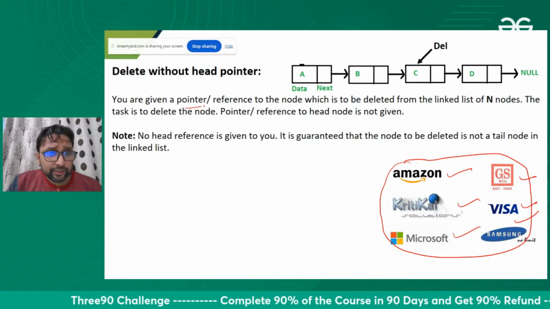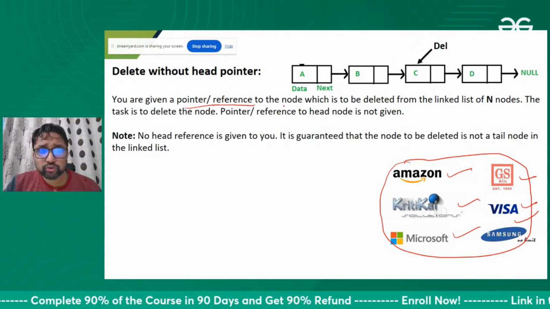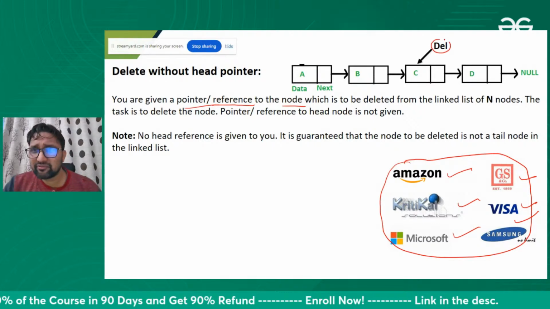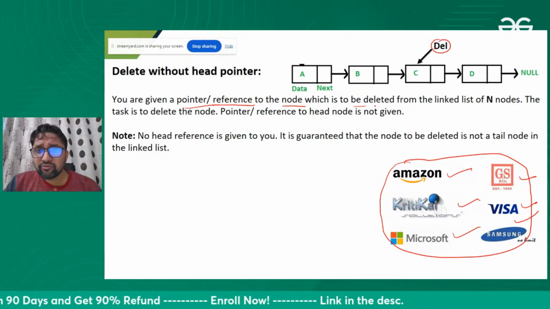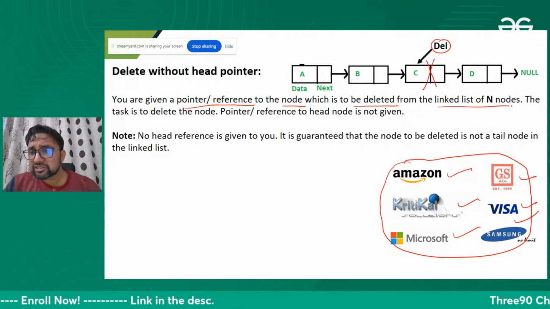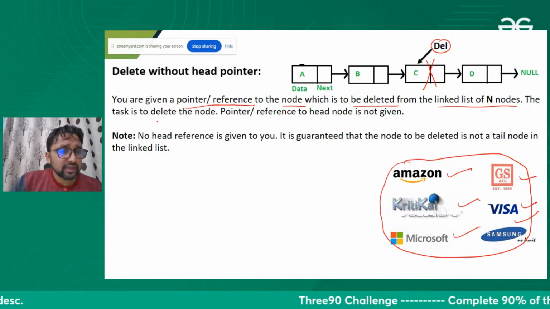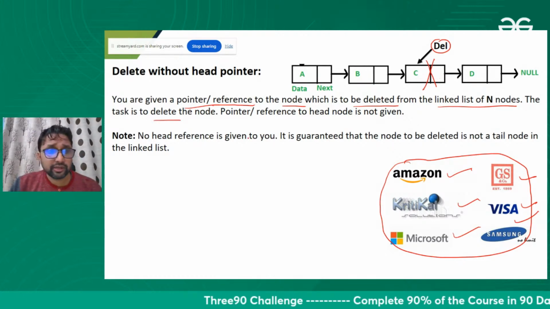You are given a pointer, a reference to a node. So this is the pointer we are given to a node which we want to delete. We want to delete this node in a linked list of n nodes. So the total number of nodes in the linked list is n. The task is to delete the node.